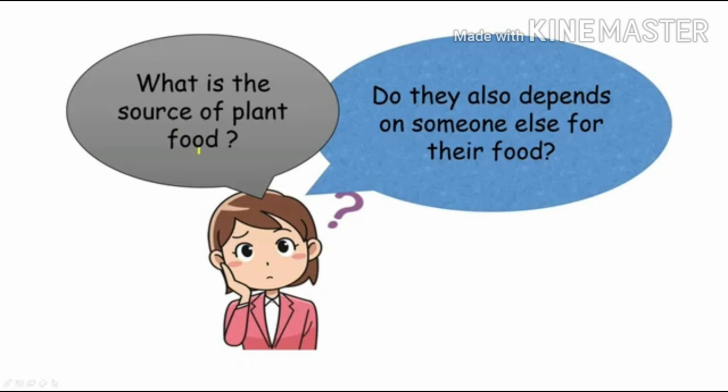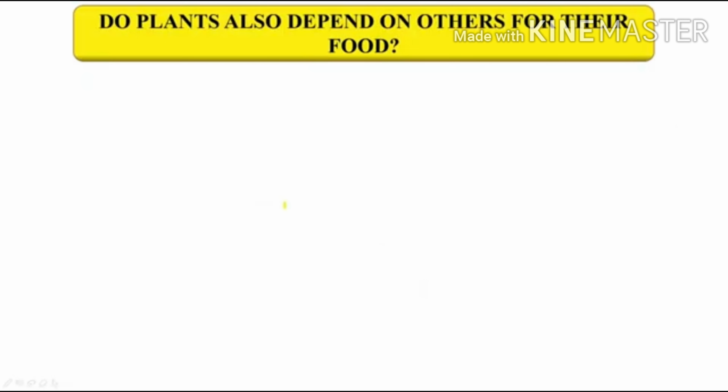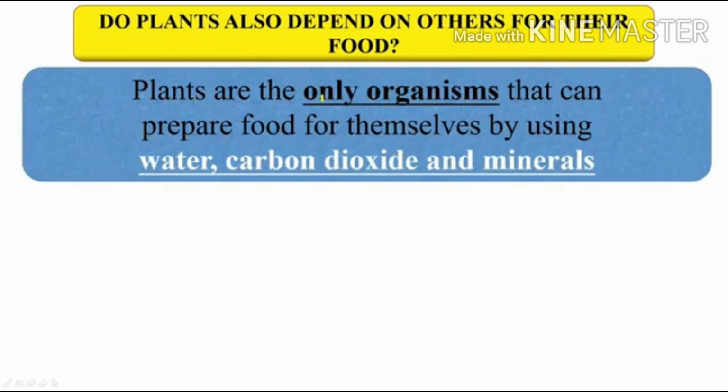Now it's a question, what is the source of plant food? Do they also depend on someone else for their food? The answer is no. Plants are the only organisms that can prepare food for themselves by using water, carbon dioxide, and minerals.